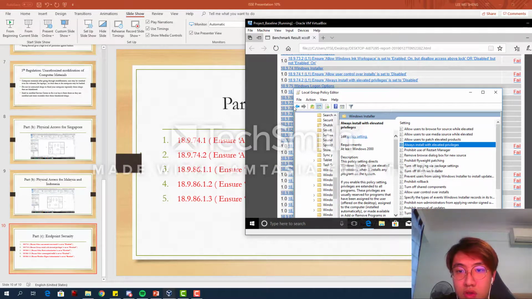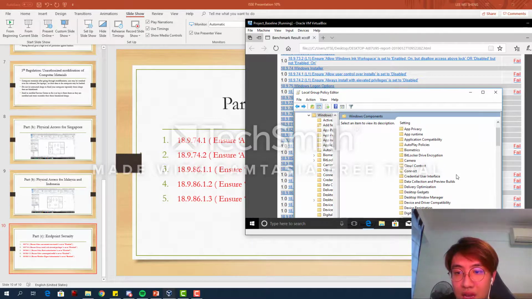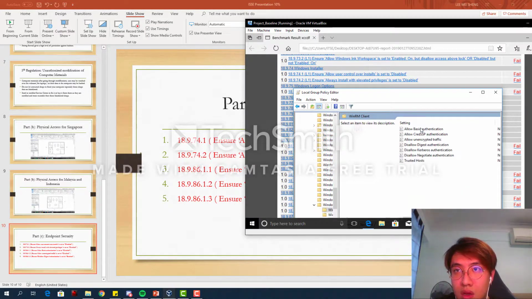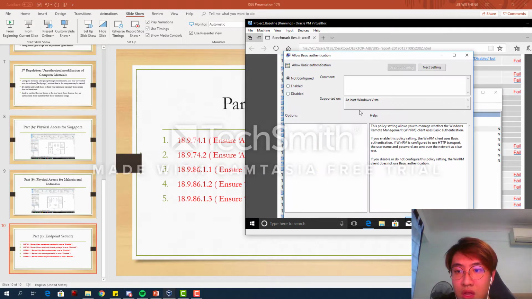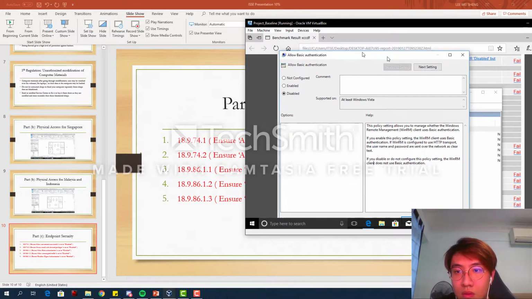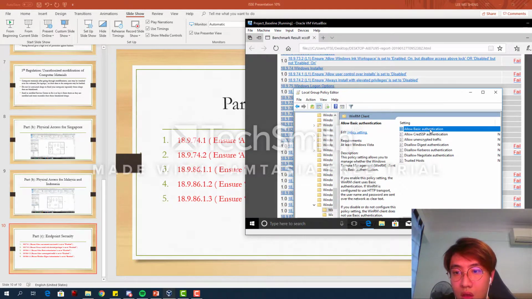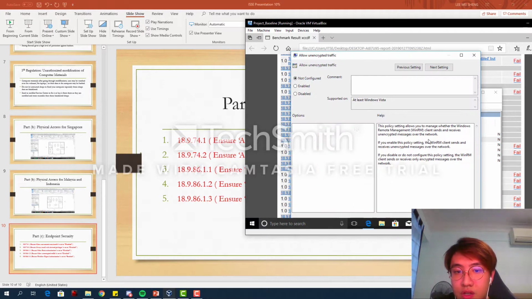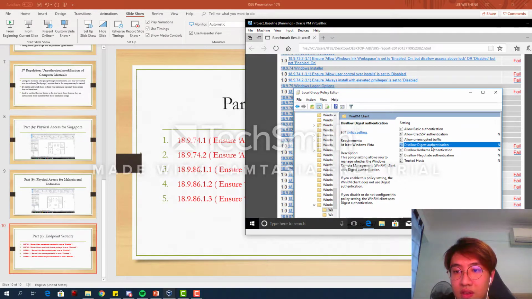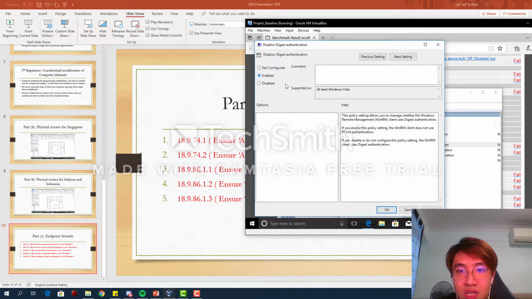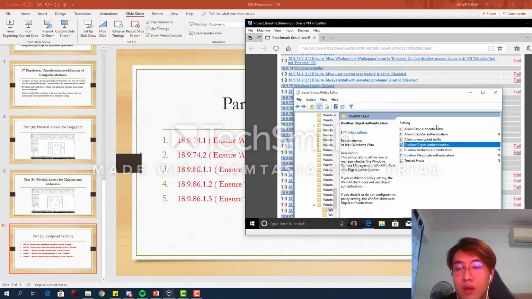Moving on to the last three, which are in Windows Remote Management. Allow basic authentication, set to disable. OK. Allow unencrypted traffic, set to disable, apply, and OK. And for allow Digest authentication, set to enable, apply, and OK.